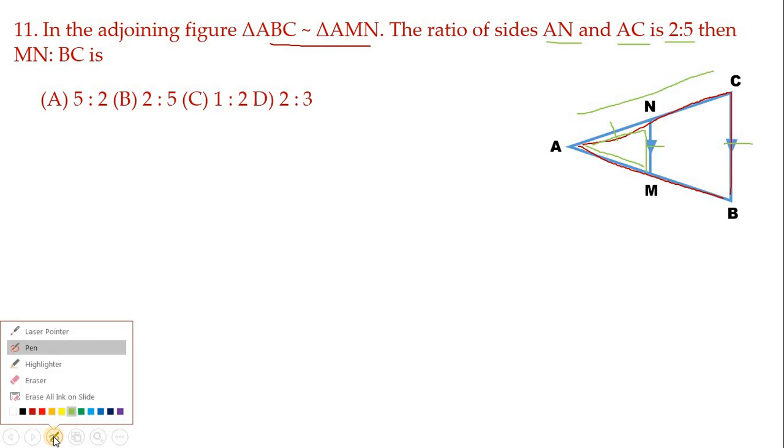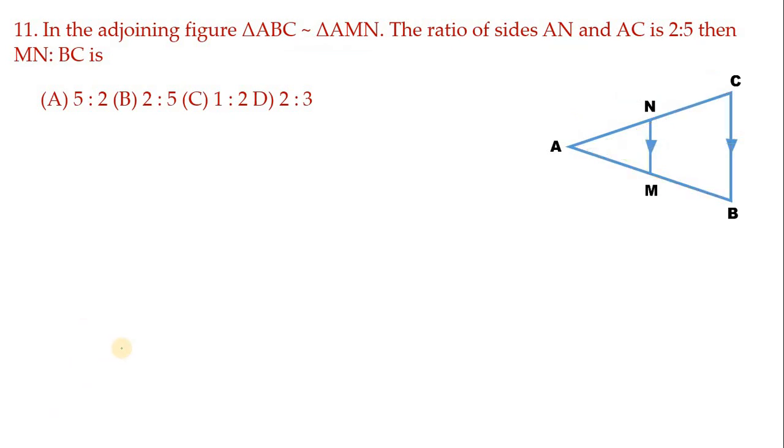How can you find that? See, when two triangles are similar, all its corresponding sides are proportional. This is a basic concept we learned when we were learning about similarity of triangles. If two triangles are similar, then all its corresponding sides are proportional and all corresponding angles are equal. Now, AM is to BC will be equal to 2:5 itself. So why?